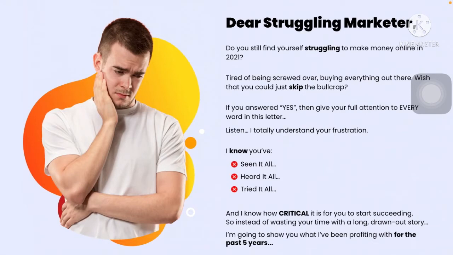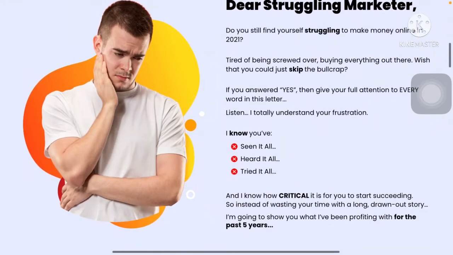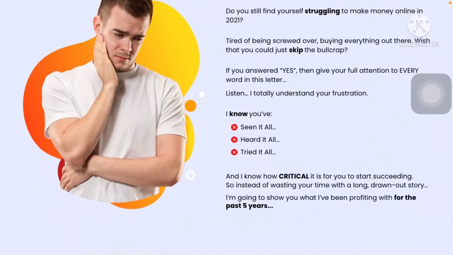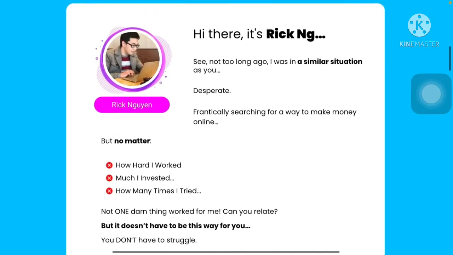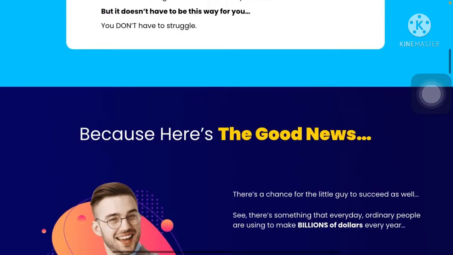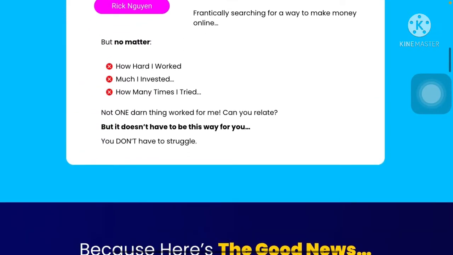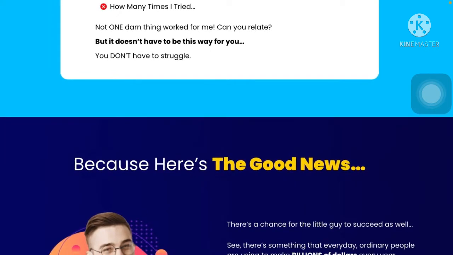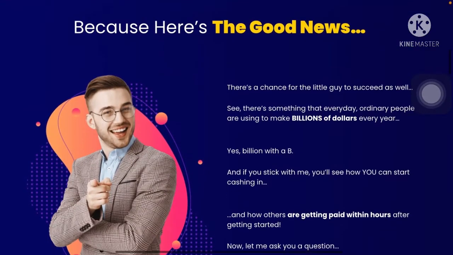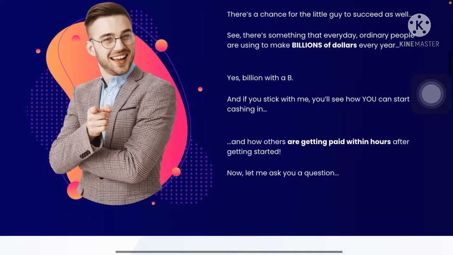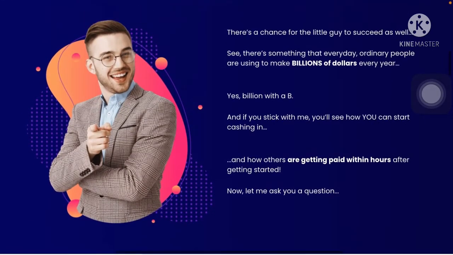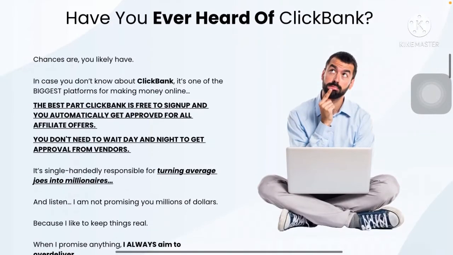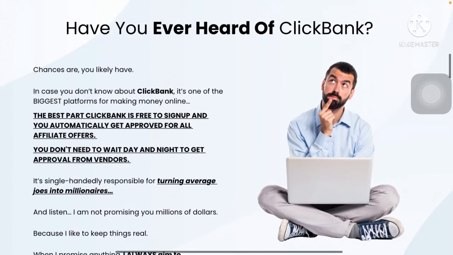And we know that so many members have been struggling to create a passive income, right? And yes, they are saying how much I have worked, how much I invested, how many times I tried, but we still don't get any results, right? So for this, it is good news. They are doing great work to give us a passive income by automatically giving content and doing everything.